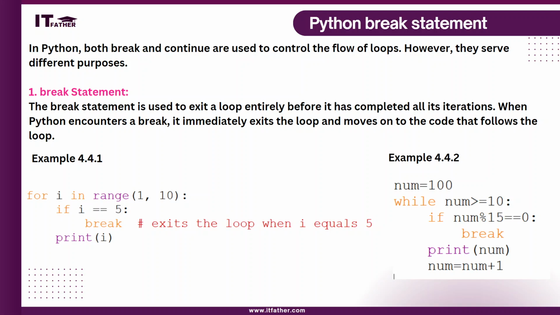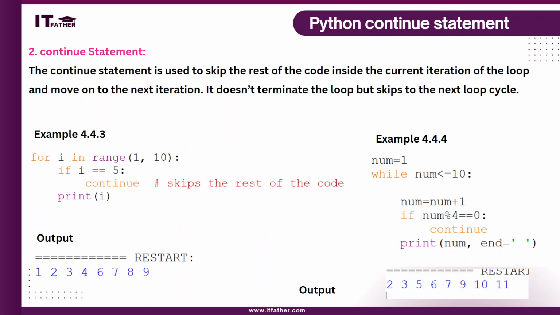it will be broken. In the same way, the continue statement is used to skip the rest of the code inside the current iteration or current loop and move to the next iteration. It does not terminate the loop, but it skips to the next loop cycle, right? In the opposite of the break statement, continue will continue the same loop from the beginning with the new value, but it will skip the rest of the loop.